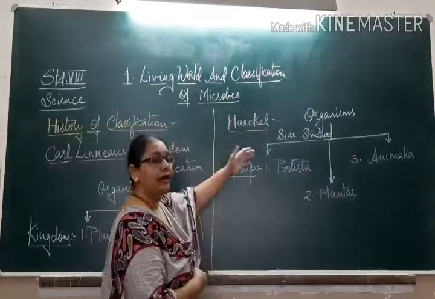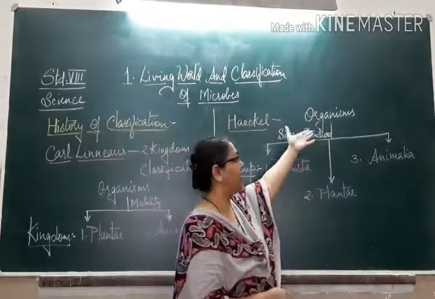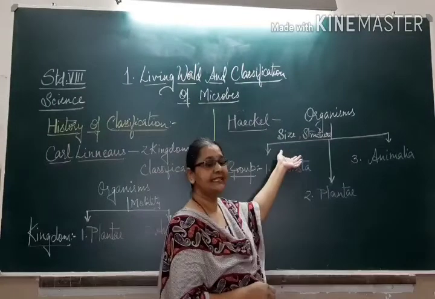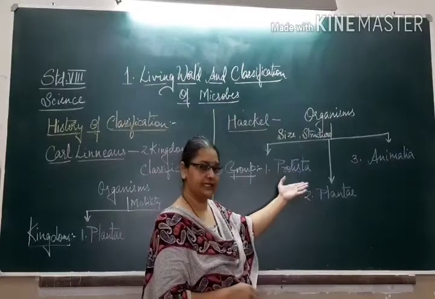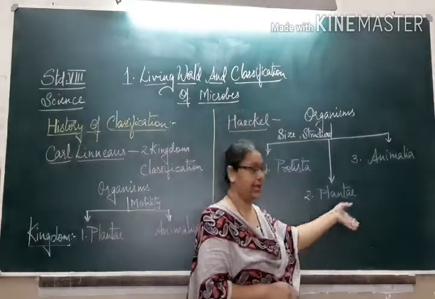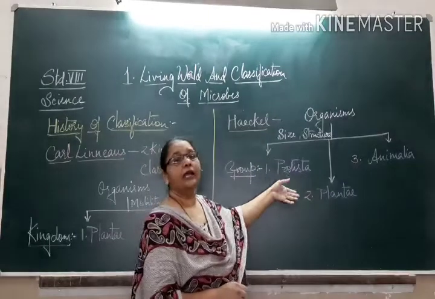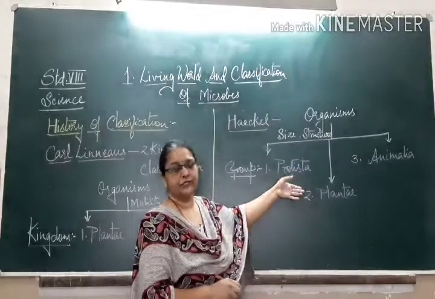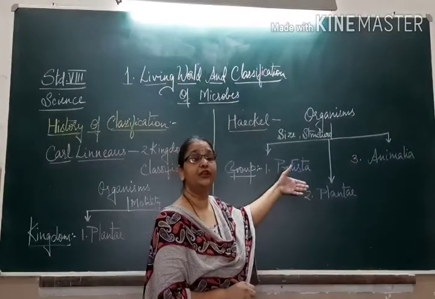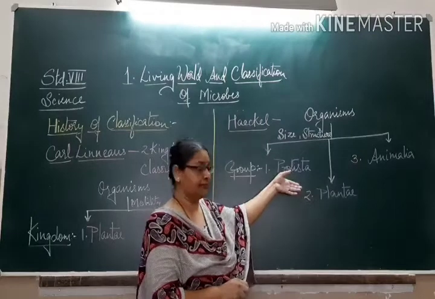Next came another biologist named Haeckel. Haeckel classified the organisms on the basis of size and structure into three groups: group 1 Protista, group 2 Plantae, and group 3 Animalia. In the group Protista, the organisms were mostly unicellular, that is, single cell organisms.